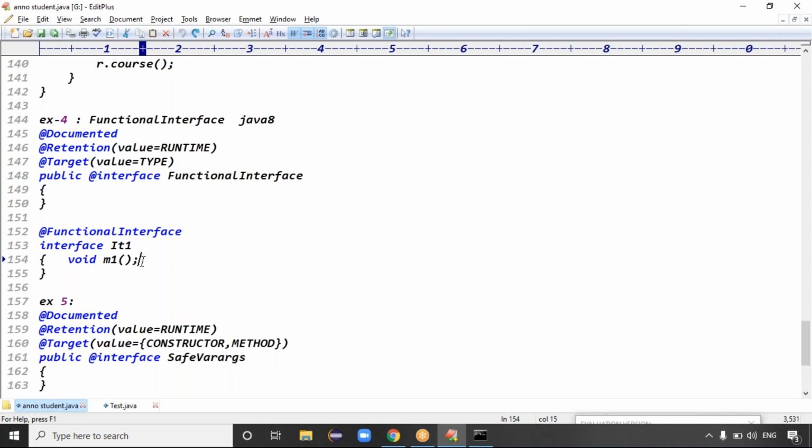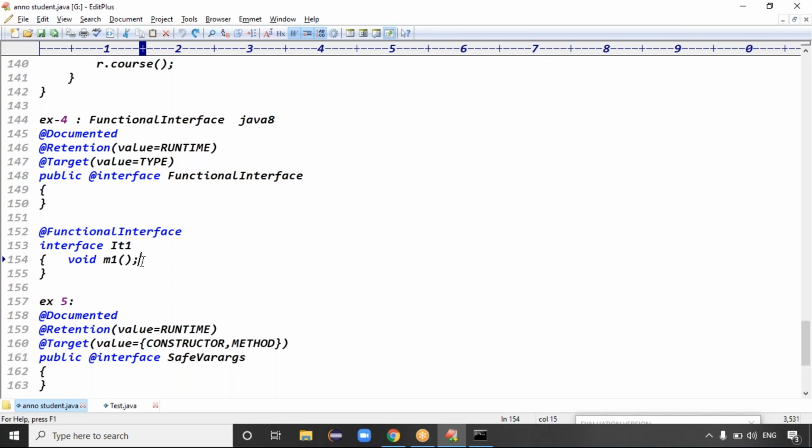The Override annotation is the same thing. You specify that your method is an override method. If you are overriding properly, there is no issue; if not, you get the error. In the same way, with FunctionalInterface, if it is a functional interface everything goes well, and if you make a mistake you immediately get an error message.